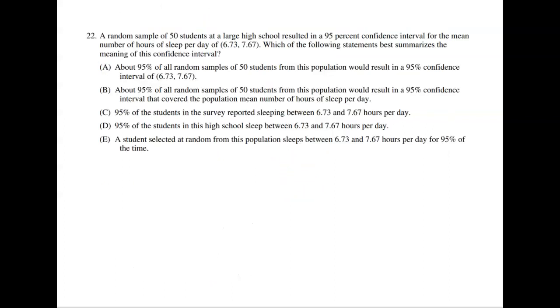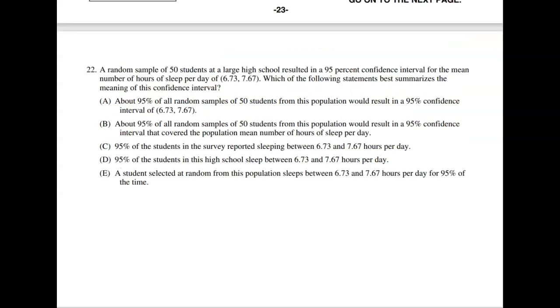Now 22 says a random sample of 50 students at a large high school resulted in a 95% confidence interval for the mean number of hours of sleep per day of 6.73 hours to 7.67 hours. Which of the following statements best summarizes the meaning of this confidence interval? If we look at option A, it says about 95% of all random samples of 50 students from this population would result in a 95% confidence interval of 6.73 to 7.67.